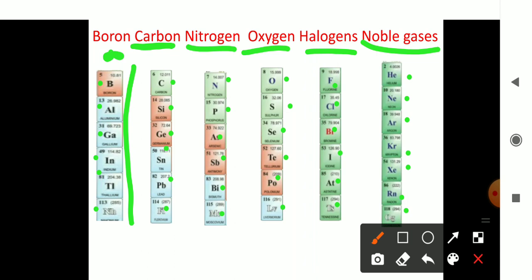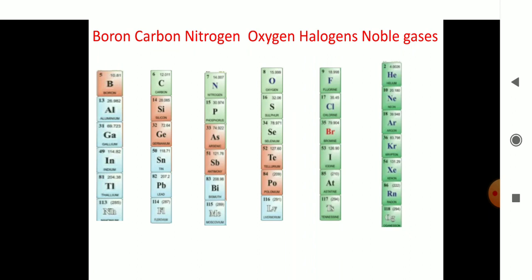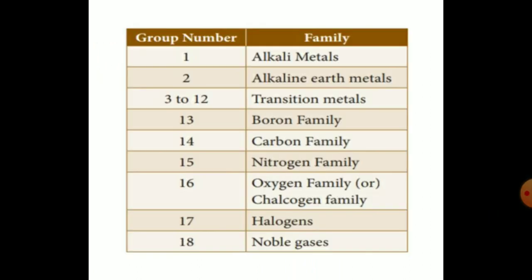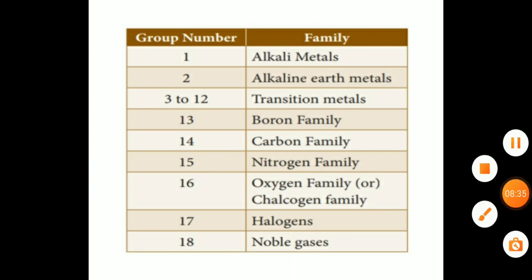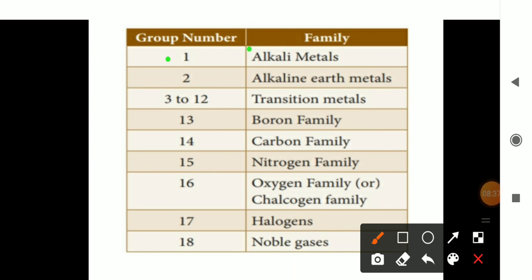Okay, now let us see some more features of the groups. It is a consolidated summary of the information about all the groups. What is given first? Group number 1, it is alkali metal. Group number 2, alkaline earth metals. 3 to 12, transition metals. 13, boron family. 14, carbon family. 15 is nitrogen family. 16 is oxygen family, or they can also be called chalcogens. Then group number 17 is halogens, and finally group number 18 is noble gases. So this is the table we have to keep in our mind in order to remember the groups of the periodic table.